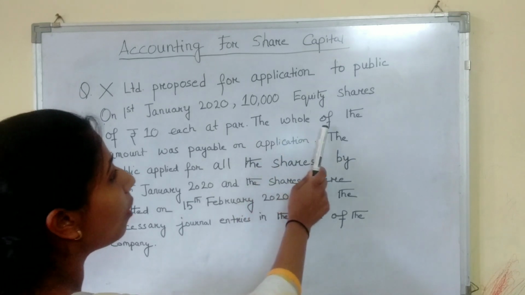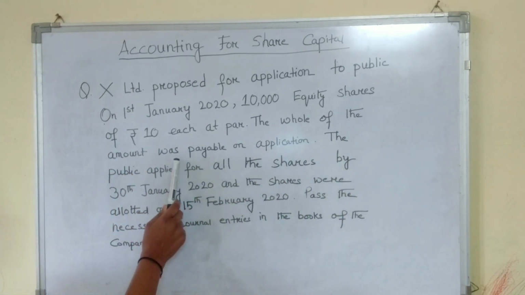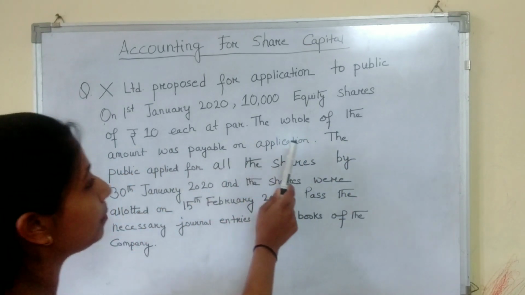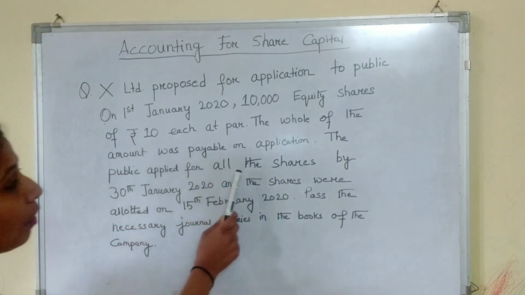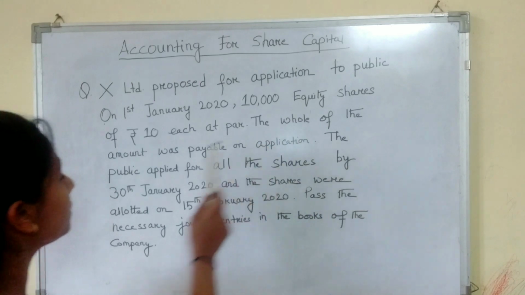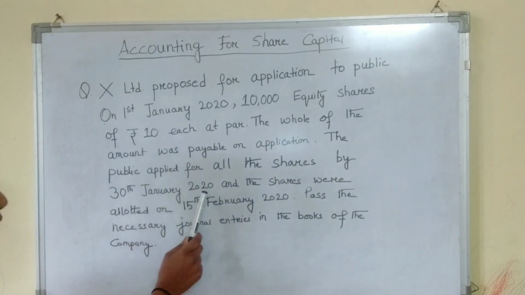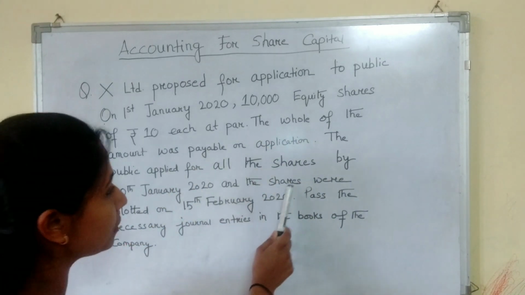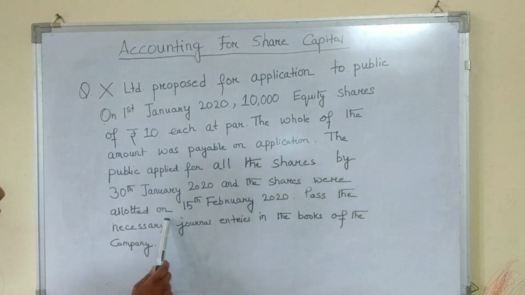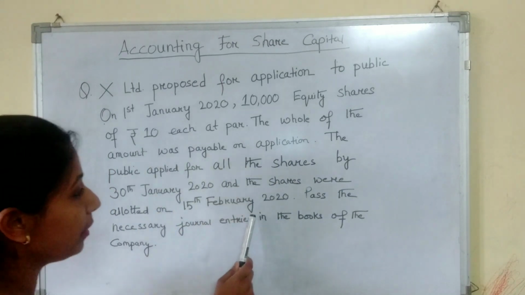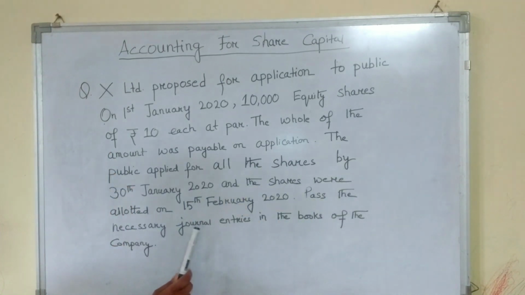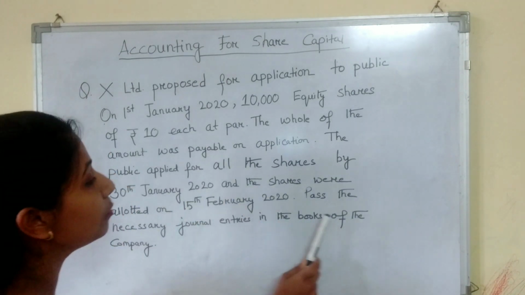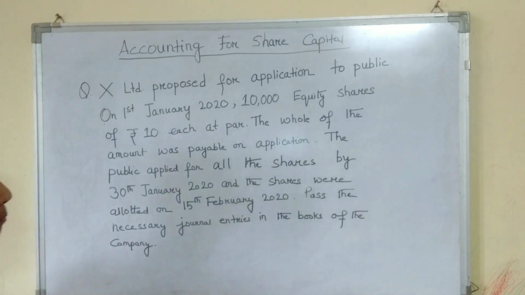The whole of the amount was payable on application. The public applied for all the shares by 30th January 2020 and the shares were allotted on 15th February 2020. Pass the necessary journal entries in the books of the company.